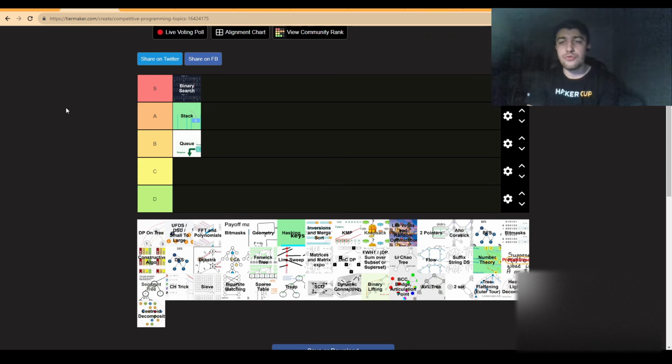Now, we also have two pointers here. Two pointers are a bit more difficult than binary search.